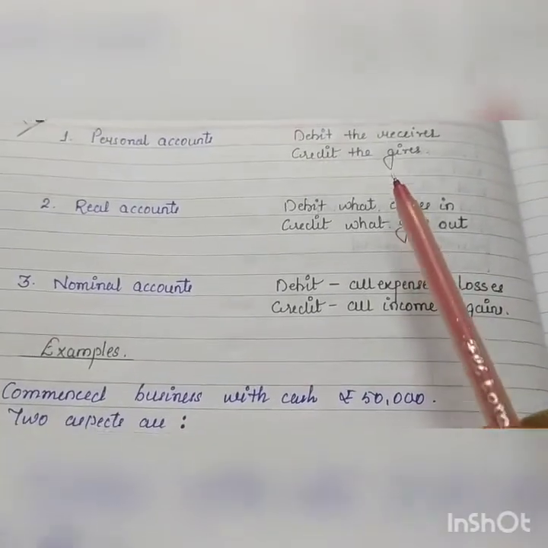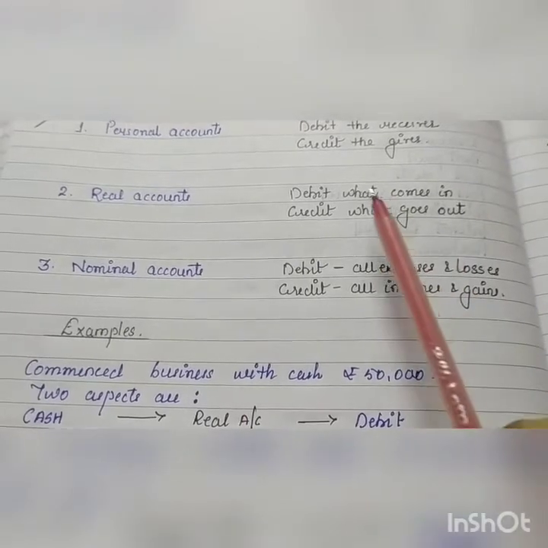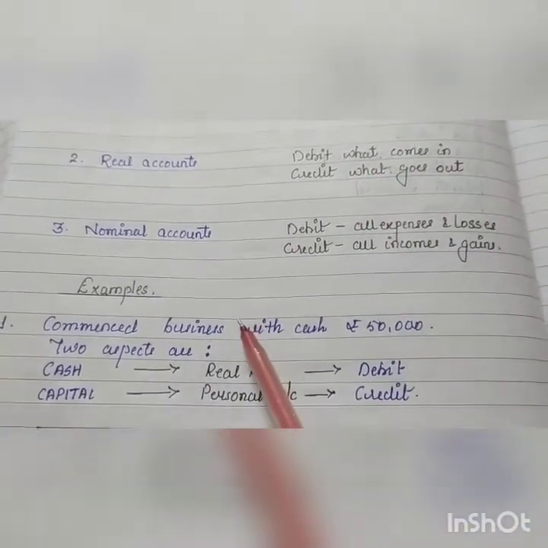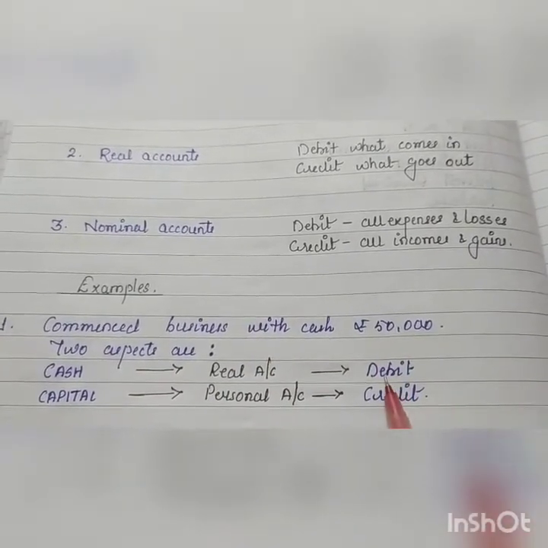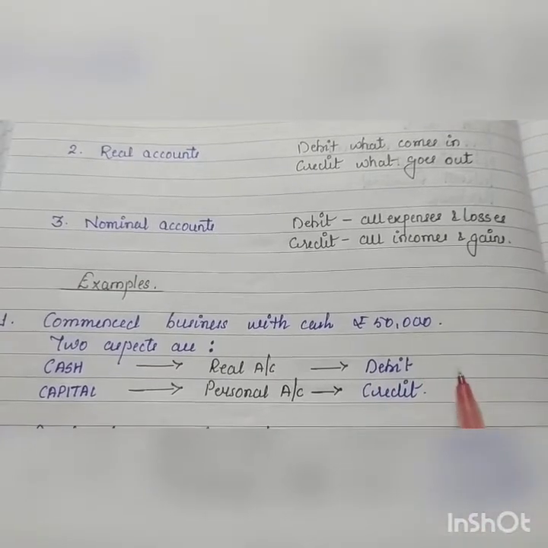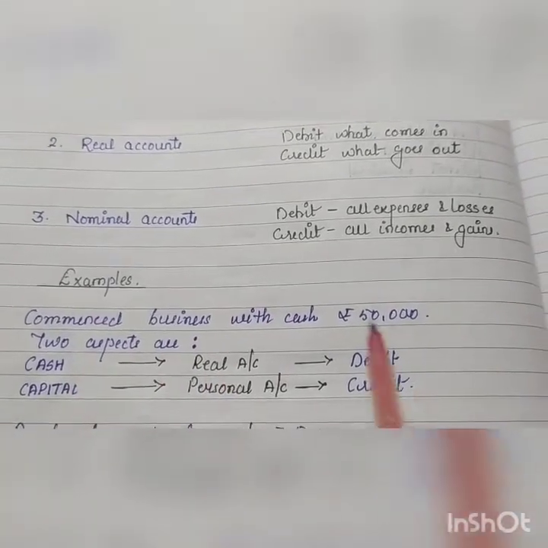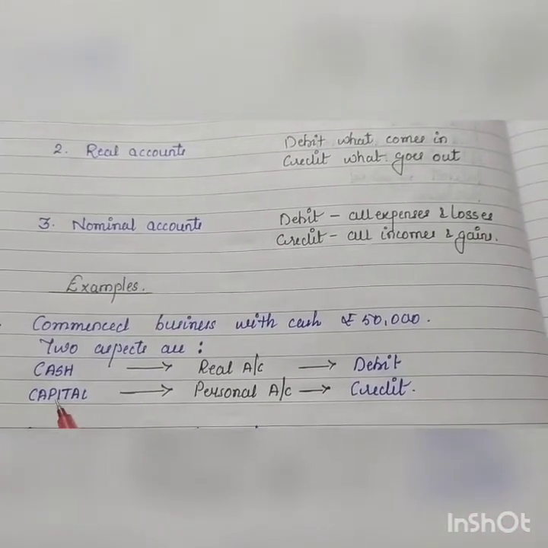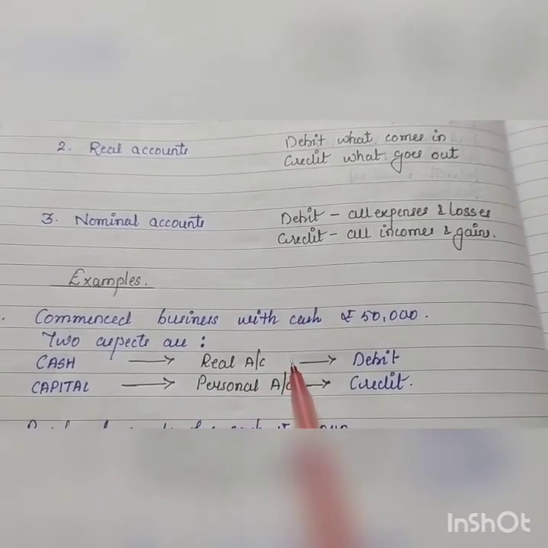Just now we have discussed the rules for debit and credit. Real account rule is debit what comes in, credit what goes out. Here business में cash आ रहा है, so cash will be debited. What about capital account? Capital comes under the category of personal account.